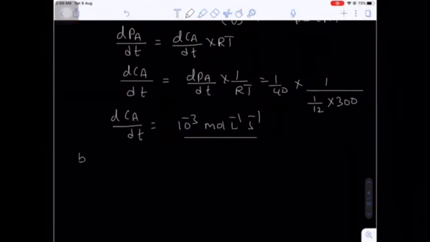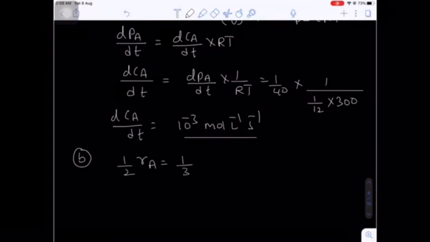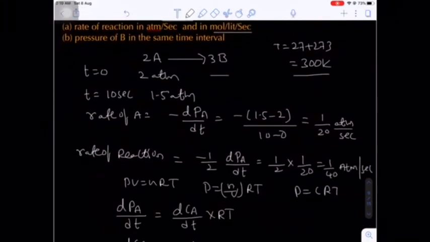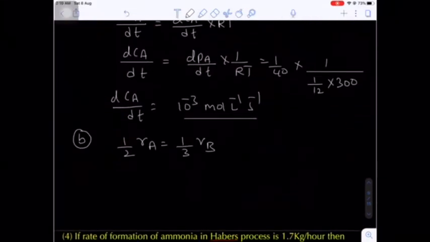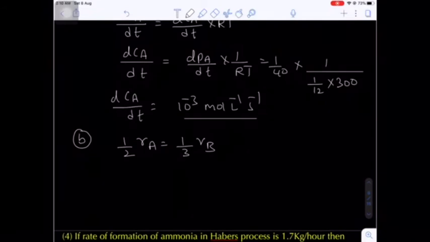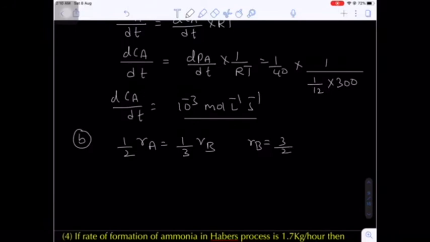In the second question, the second part, if you see the rate of reaction of A and rate of reaction of B. So the rate of reaction of A will be equal to half into rate of reaction of A will be equal to 1 by 3 into rate of reaction of B. Shall I write? Because the A stoichiometry will be 2, B stoichiometry will be 3. From here, what is the rate of reaction of B in terms of rate of reaction of A? 3 by 2 times of rate of reaction of A.